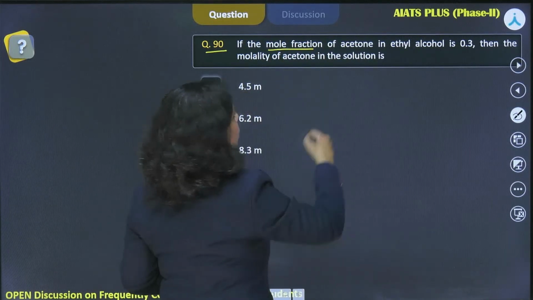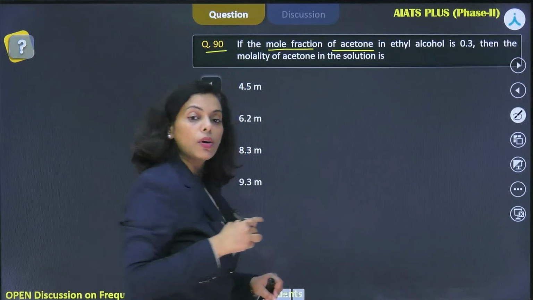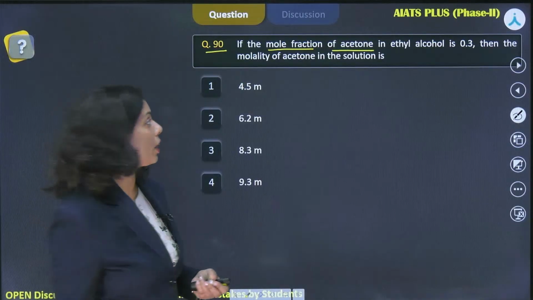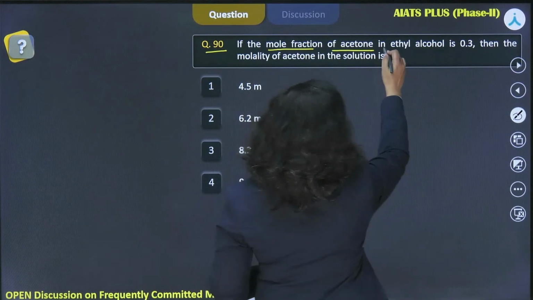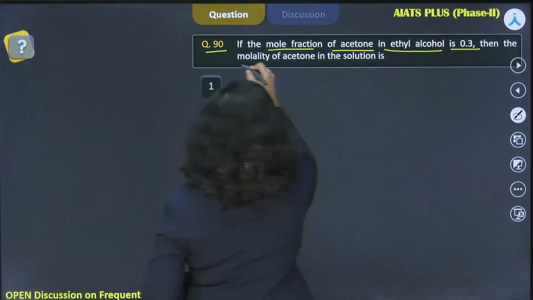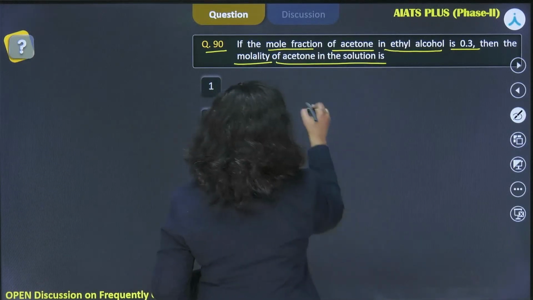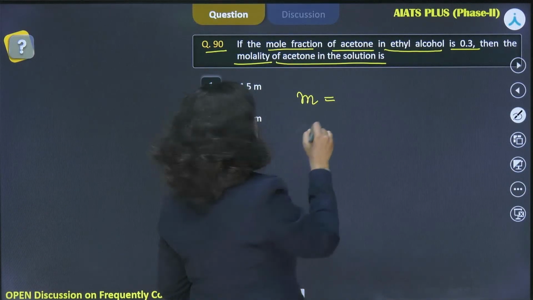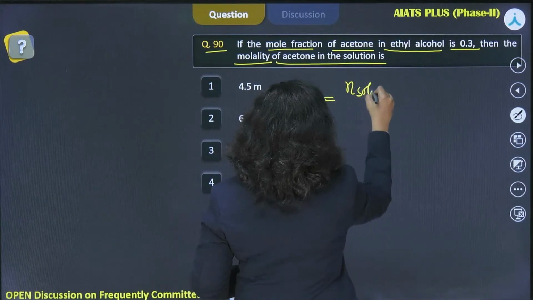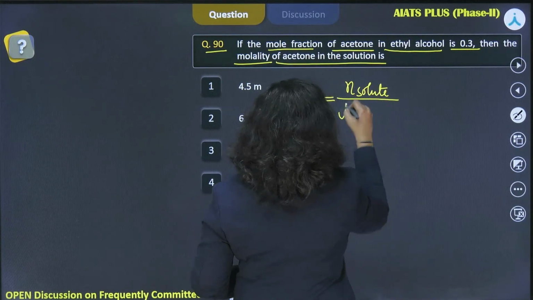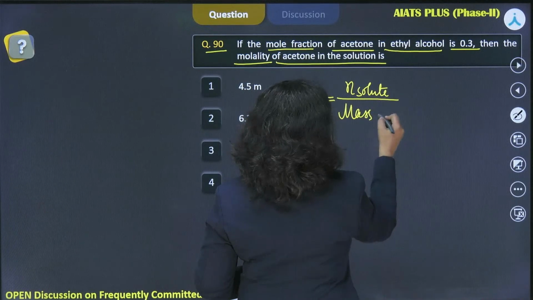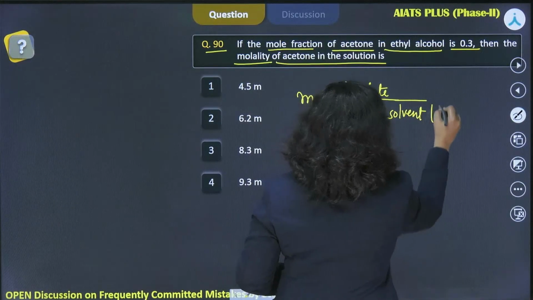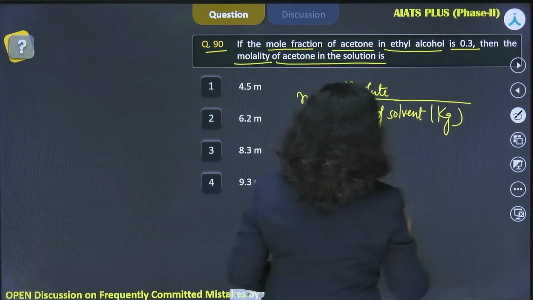The mole fraction of acetone, the question from the concentration terms once again from the very first chapter, and in the chapter solution also you find this type of question. So the mole fraction of acetone in ethyl alcohol is 0.3. Then the molality of acetone in the solution is. So what molality is? Small m we represent. The molality is represented by small m, that is moles of solute divided by the mass of solvent. And it should be there in the unit kg, the SI system we use.